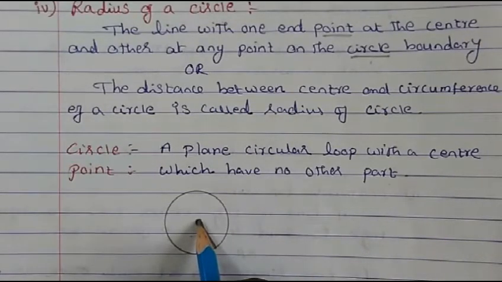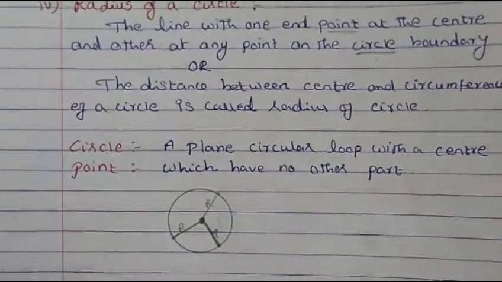So what is the meaning of radius? A line with one end point at the center and another at any point on the circle. It can be at any point, another from the center one point and any point on the circle. So this is called radius of a circle.